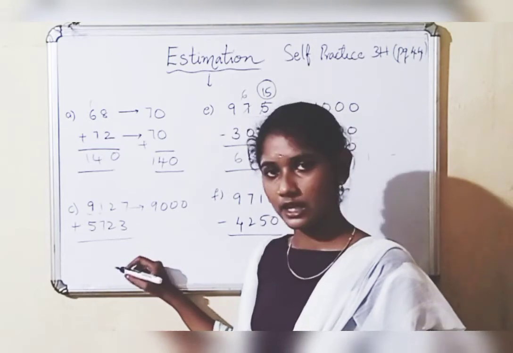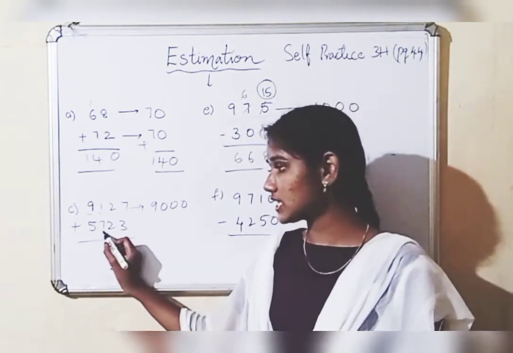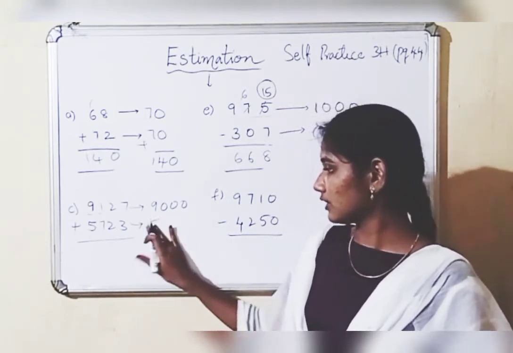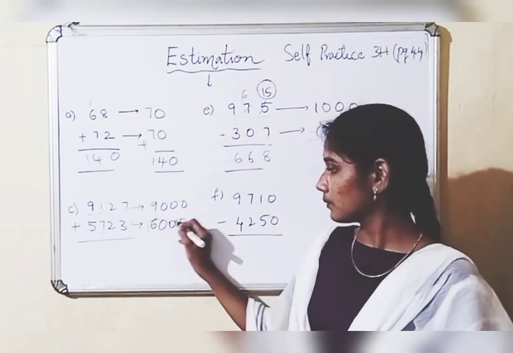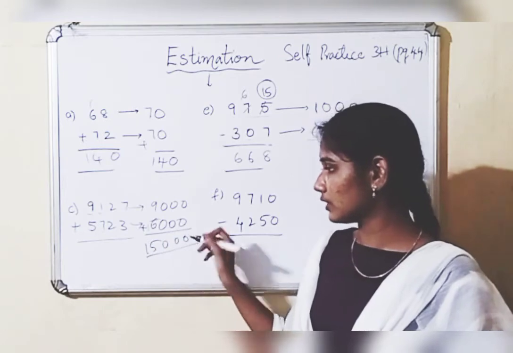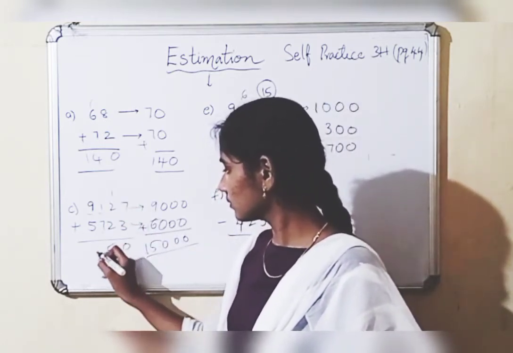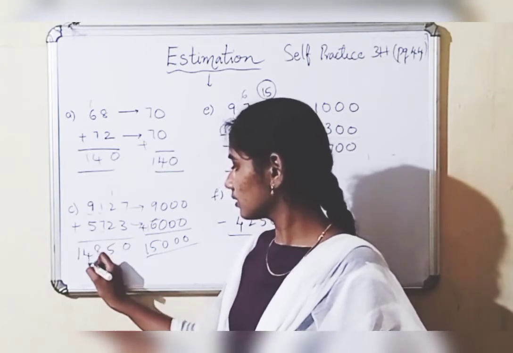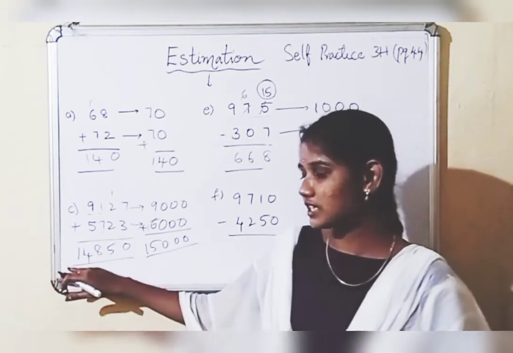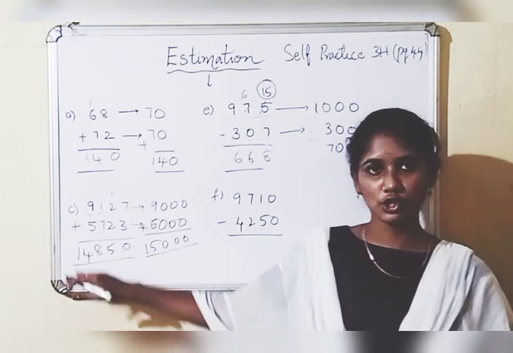Then 5723. If we round off this number to the nearest 1000, 7 is a strong digit, so it will be 6000. Then if you do plus, you will get 15,000. Let's do the actual sum. See, this actual answer is nearer to this answer. 14,850 is nearer to 15,000. This is the rough calculation of this problem.